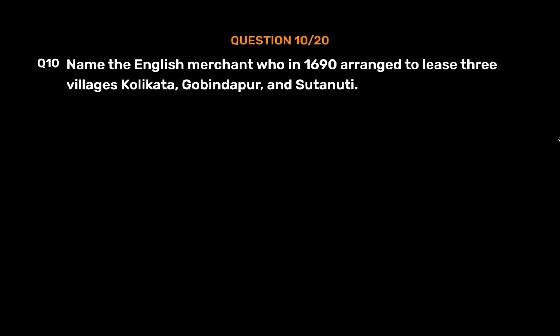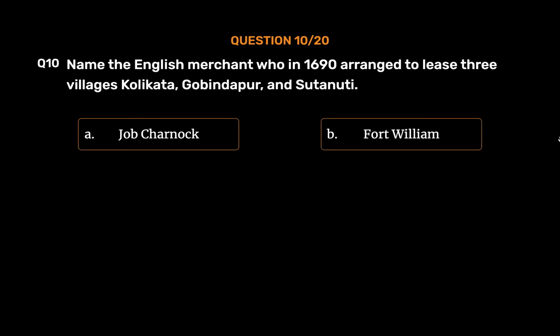Question number 10. Name the English merchant who in 1690 arranged to lease 3 villages Kolikata, Gobindpur, and Shutanuti. Option A. Job Charnock. Option B. Fort William. Option C.